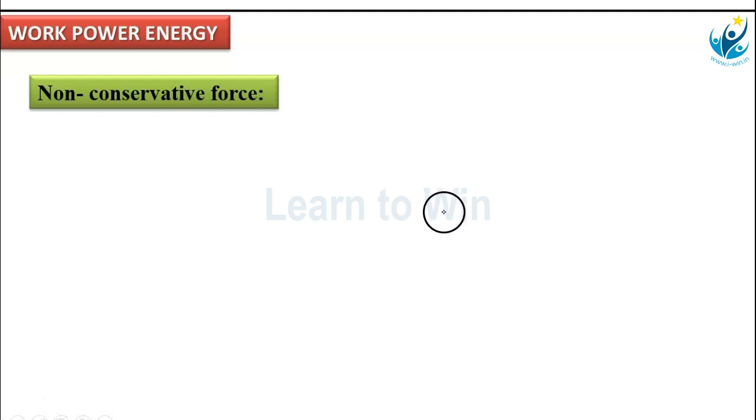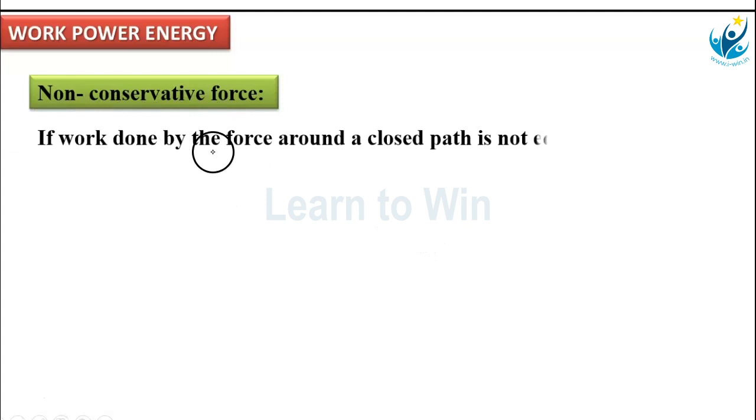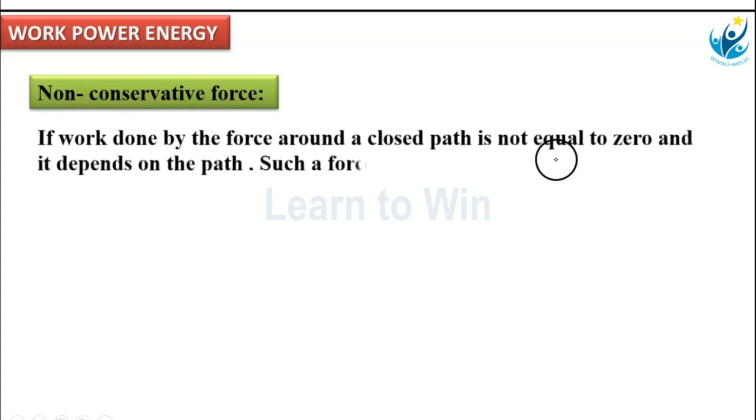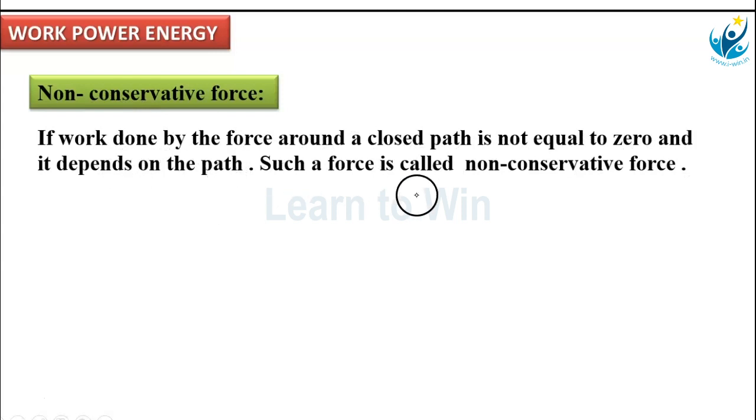Here, work done to move a body in a closed path is not equal to 0. That we call non-conservative force. If work done by a force around a closed path is not equal to 0 and it depends on the path, such a force is called non-conservative force.